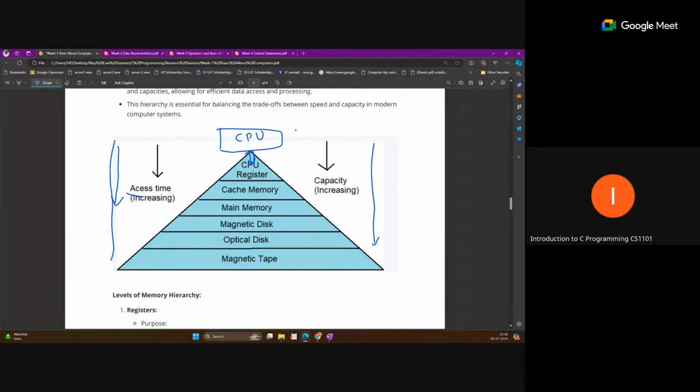The CPU registers are the fastest, then cache memory comes, then main memory. After that, all these things come under permanent storage: magnetic disk, optical disk, and magnetic tapes.